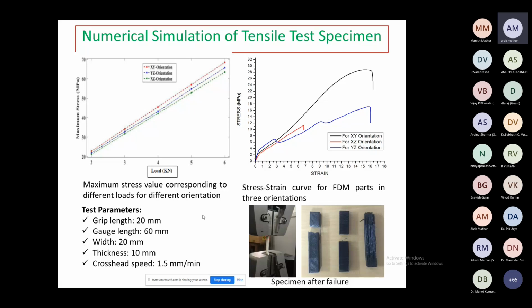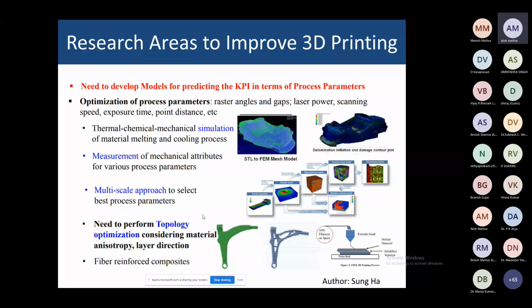Talking about the research area to improve the 3D printing process, we need to develop a model for predicting the KPI, the key performance index, in terms of process parameters. If you search for research papers, you will find very limited work talking about the effect of these process parameters. You have studied the cause and effect diagram. There are so many parameters, and changing one parameter will change the value. So you need to optimize those process parameters first.